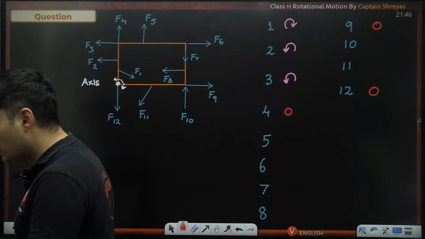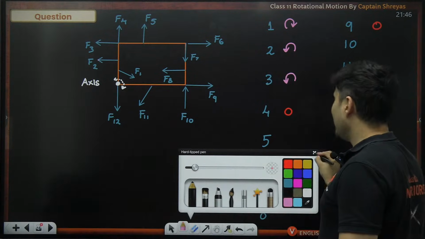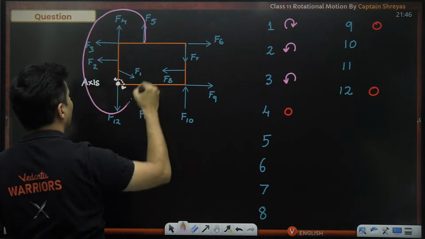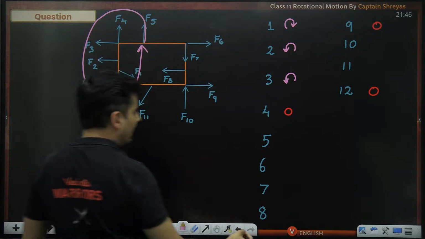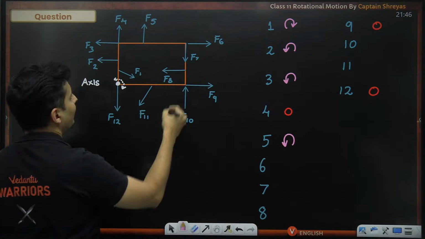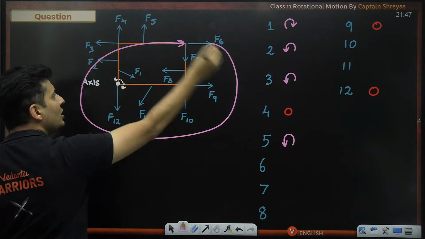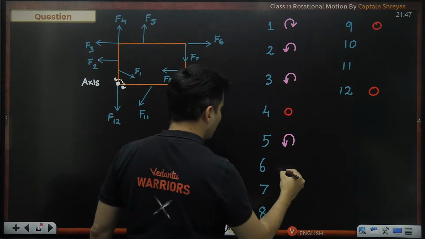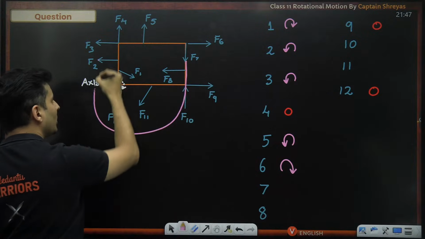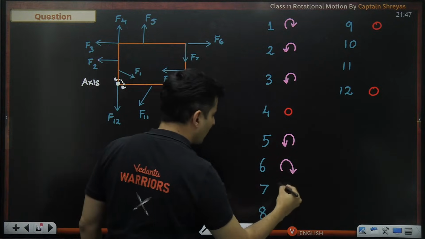Make sure you're catching up by watching the replay of the missed part. Next, if you notice F5, if you move it around and come back over here, it is going in the anti-clockwise direction. So this is anti-clockwise torque. Then F6, move it so that the axis is inside the loop. You can see you are going clockwise, so it is a clockwise torque. F7, just go like this, make sure the axis is inside. You are going clockwise again. Clockwise torque.